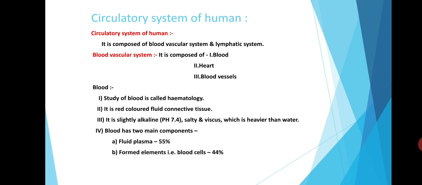It is slightly alkaline, that is the pH is 7.4, salty and viscous, which is always heavier than the water. So this blood is mainly composed of two components: fluid plasma, which contributes about 55%, and the second component is formed elements, that is the different types of blood cells, and these blood cells can contribute about 44%.